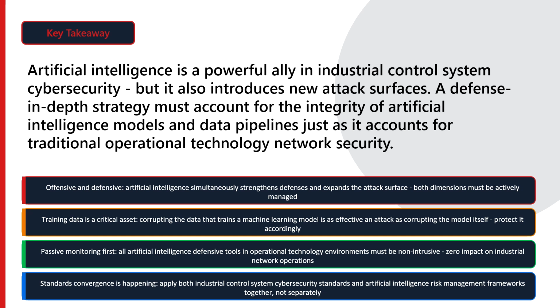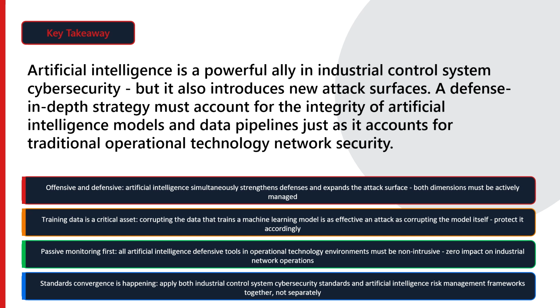Artificial intelligence and industrial control system cybersecurity have a genuinely complex relationship. Unlike most topics in this course, where artificial intelligence is unambiguously beneficial and the main challenges are implementation and validation, cybersecurity presents a genuine tension.